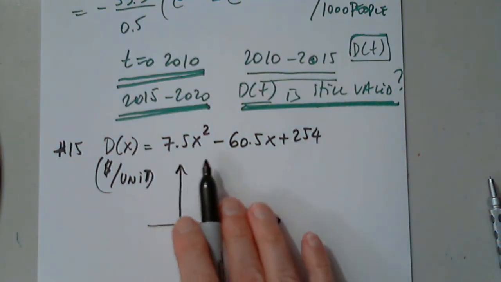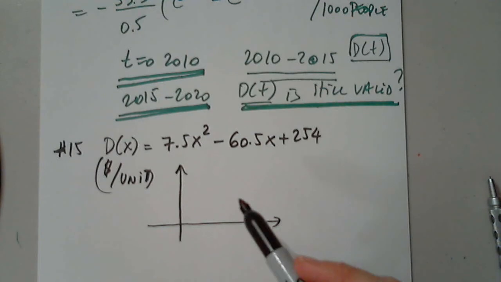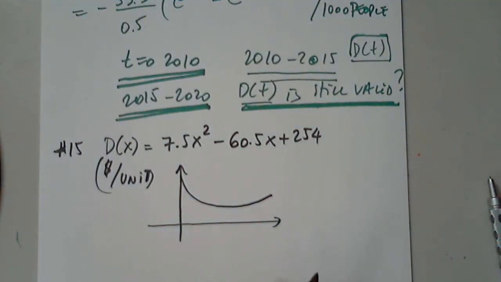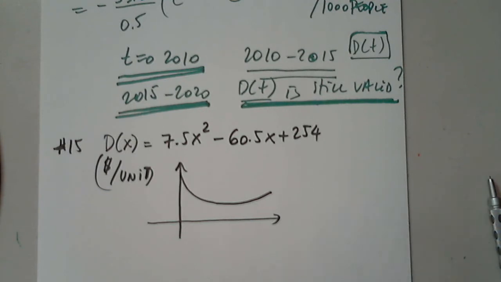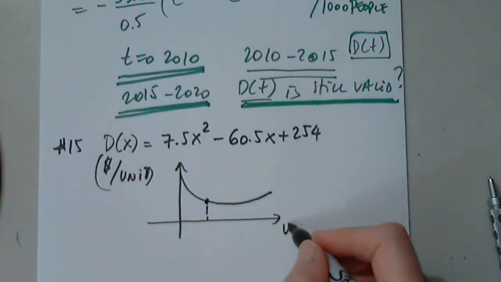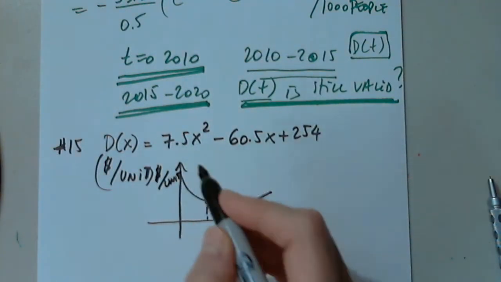I don't really care how this function looks like, but I know it has a minimum. I don't know exactly where the minimum is, so I'm going to graph it for now. I'm going to graph it like this. Okay, so this is units, and this is dollar per unit.